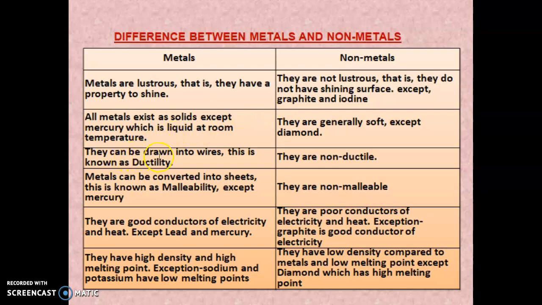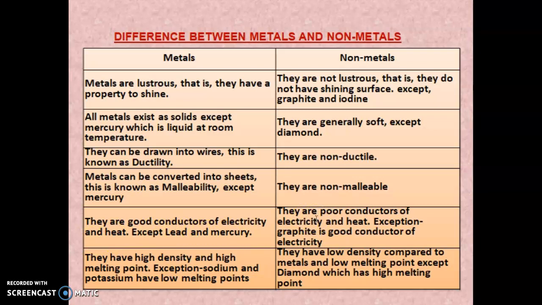Metals can be drawn into wires. This is known as ductility. Non-metals are non-ductile. Metals can be converted into sheets. This is known as malleability, except mercury. Non-metals are non-malleable. Metals are good conductors of electricity and heat, except lead and mercury.